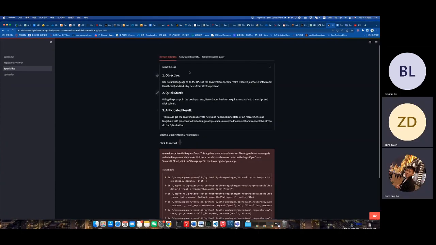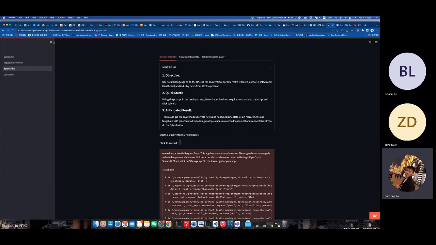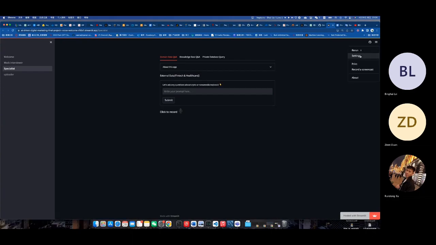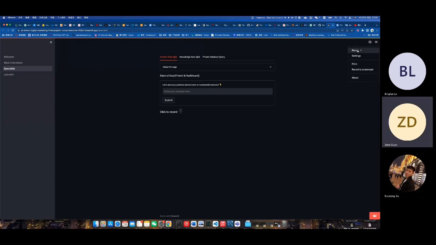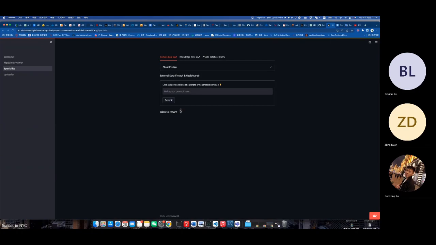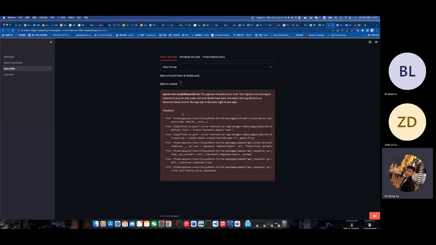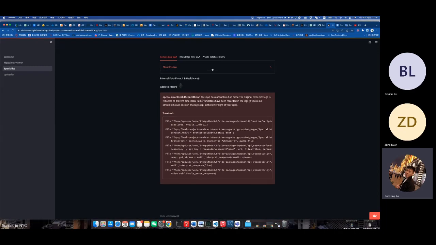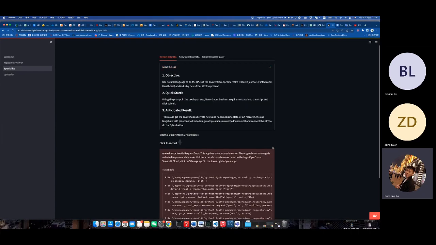I think you may need to refresh the page. Maybe it should be the Streamlit. Okay, let me try again. I need to rerun that. No, you can just keep going. Yeah, let me try that. Oops, same problem. But I think it will work in Ziwei's interface, so maybe Ziwei, you can share your screen to try that.